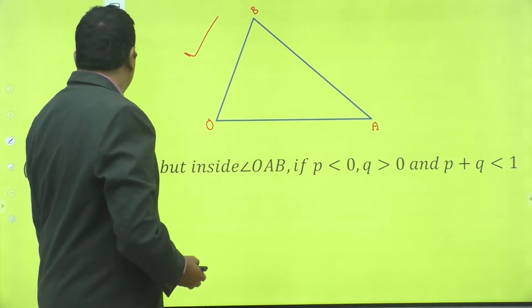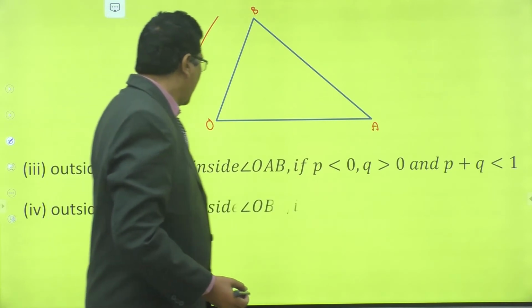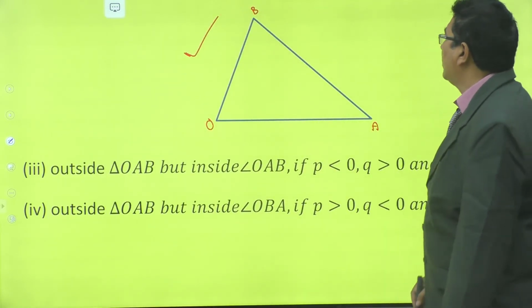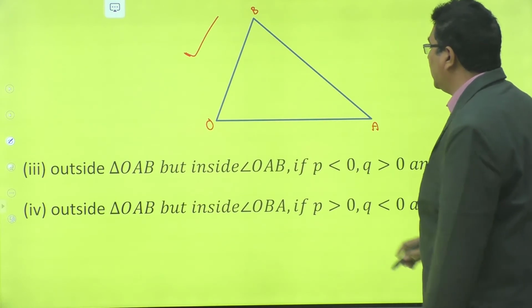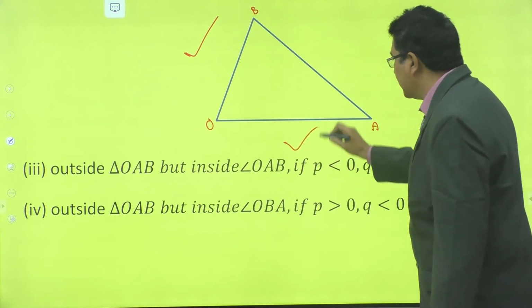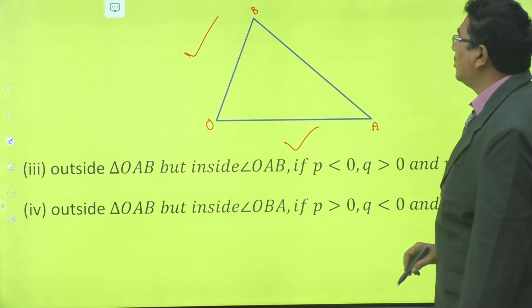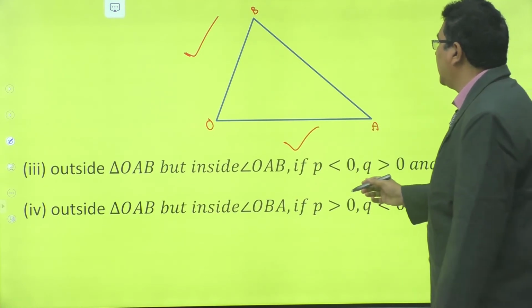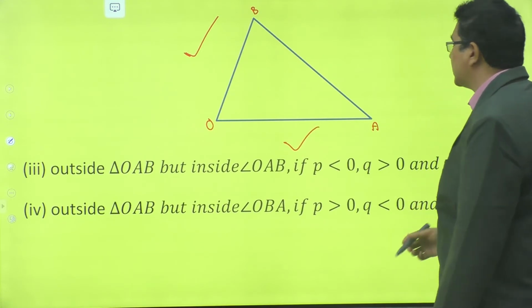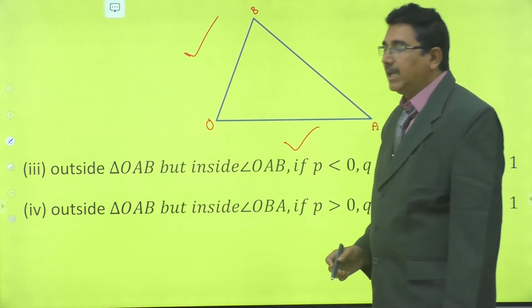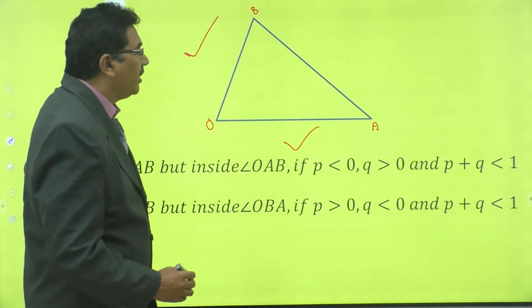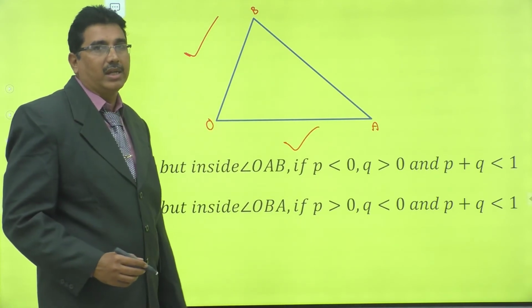See the next case. Outside triangle OAB, but inside angle OBA. What is inside angle OBA? Right, this is outside triangle OAB, but inside angle OBA if P greater than 0, Q less than 0, and P plus Q less than 1.